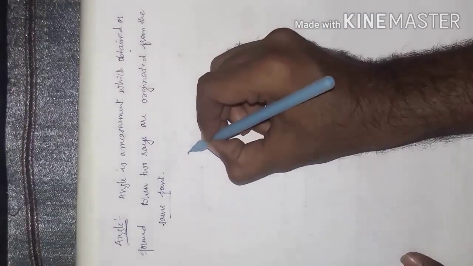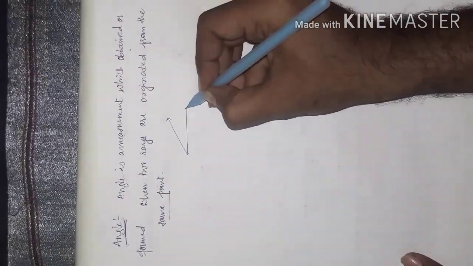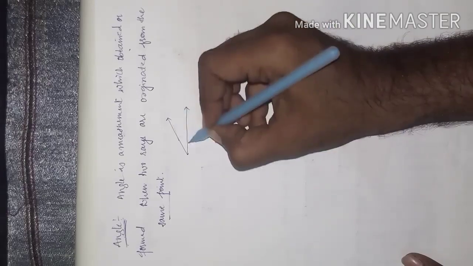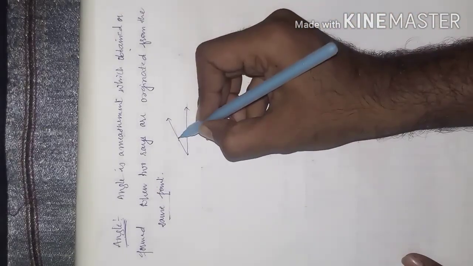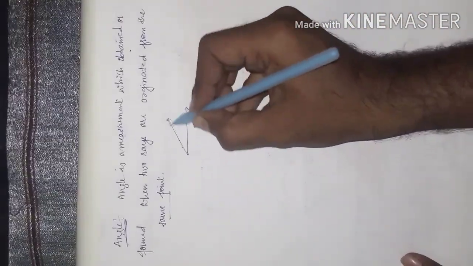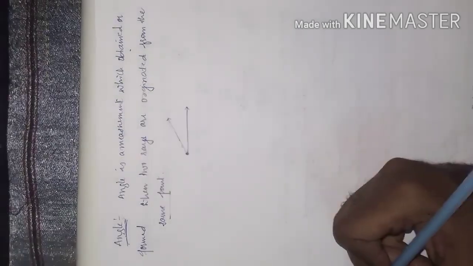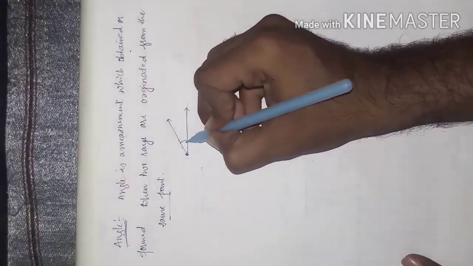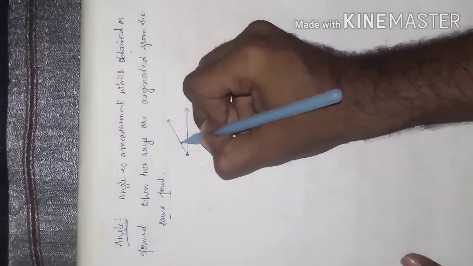So I'll show you the diagram here. It may be only two rays or it may be more than two rays. These two rays originate from this point, and there is a measurement between the two rays.